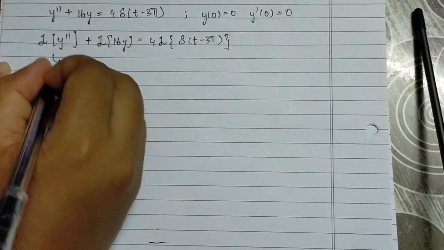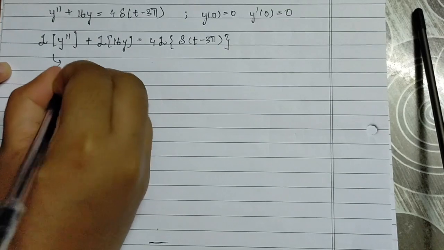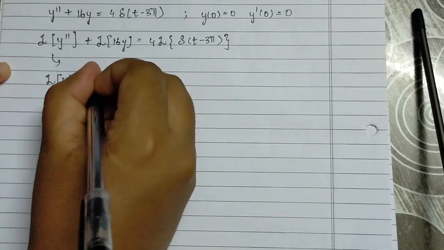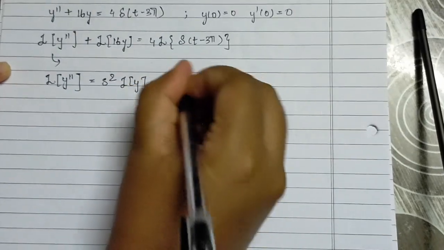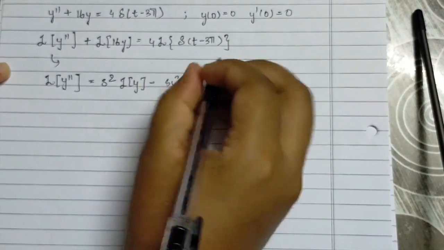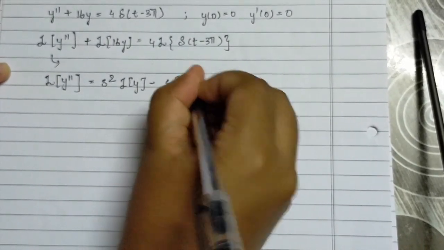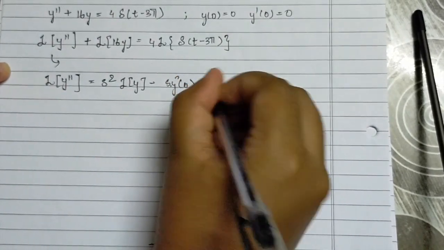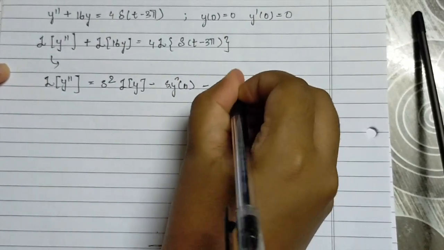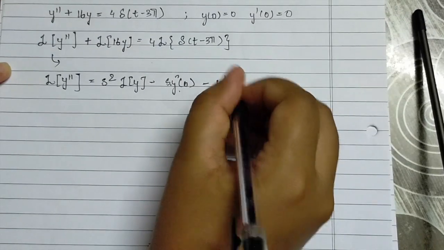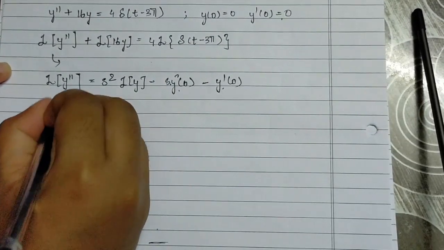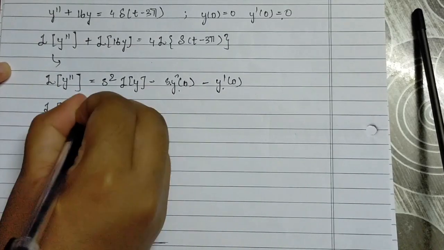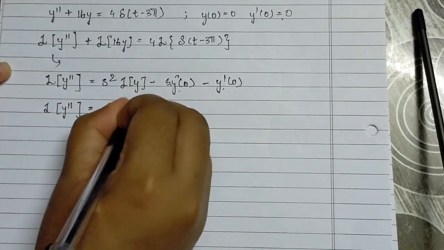Let's start with this term. Laplace of y double dash equals s squared Laplace of y minus s times y of 0 minus y dash of 0. Y of 0 equals 0, y dash of 0 equals 0. So we are left with Laplace of y double dash equals s squared Laplace of y.